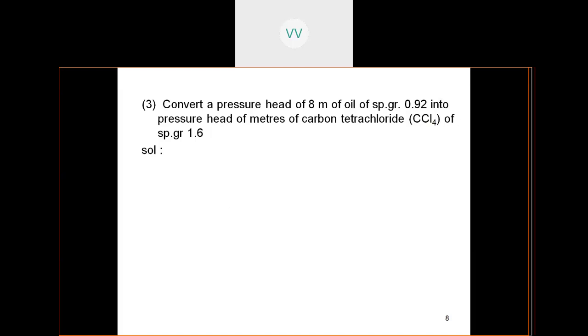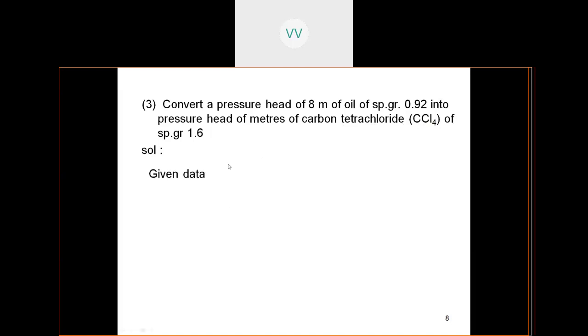So now next problem is convert a pressure head of 8 meters of oil of specific gravity 0.92 into pressure head of meters of carbon tetrachloride, CCl4, of specific gravity 1.6. So now students, write down the given data.